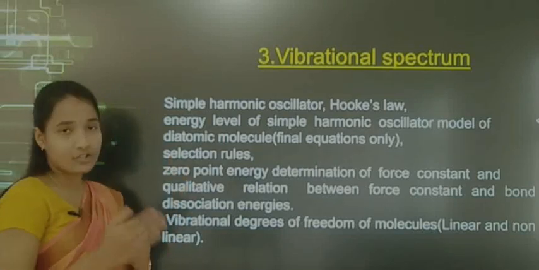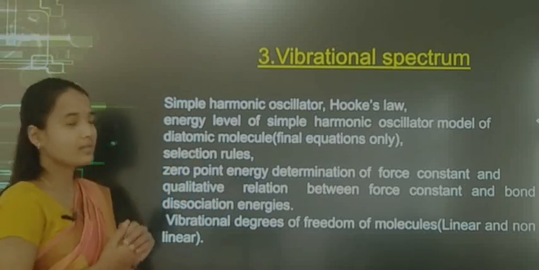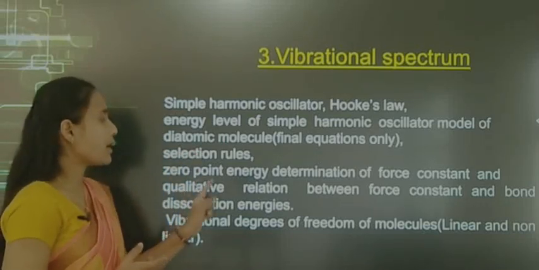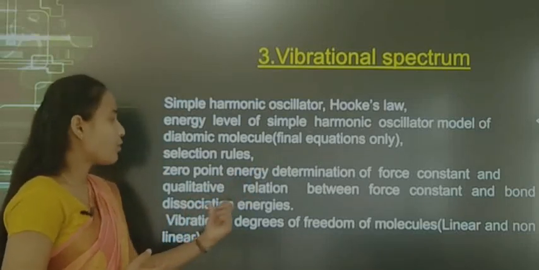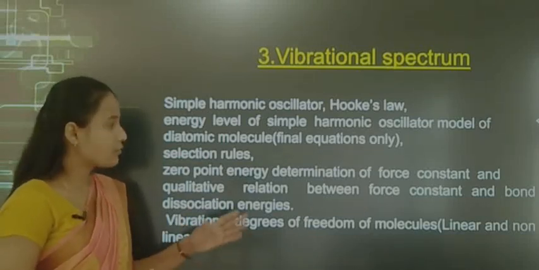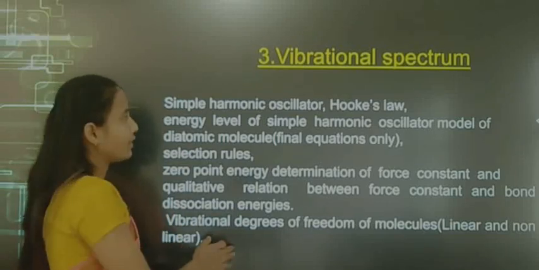And next, selection rules. Once again you will learn selection rules here. And next, zero point energy, determination of force constant and qualitative relation between force constant as well as bond dissociation energies. And next is the vibrational degrees of freedom of molecules, that is linear as well as non-linear.